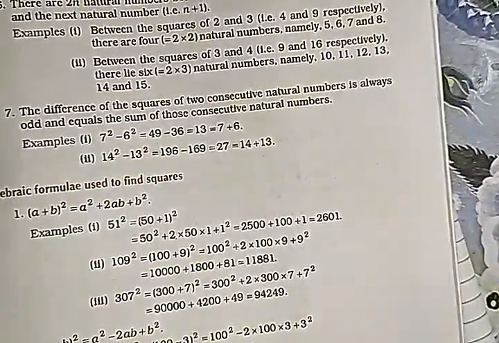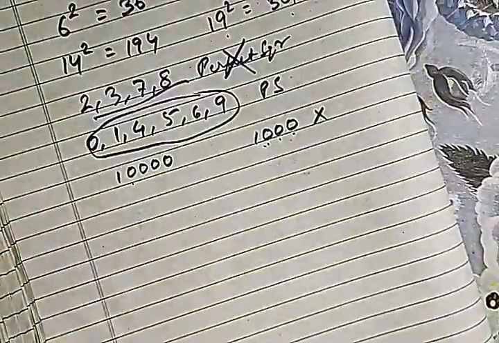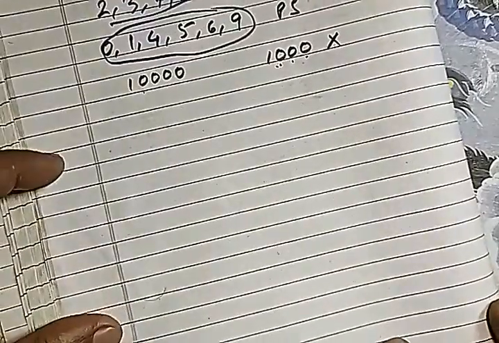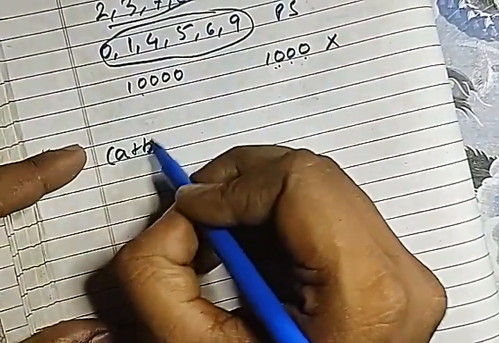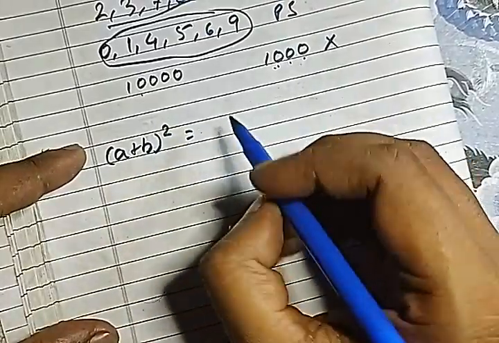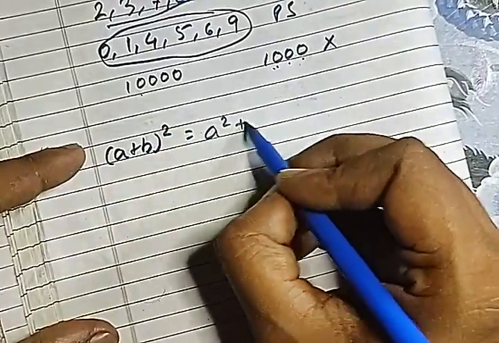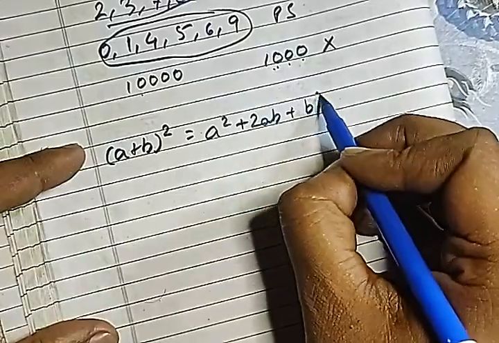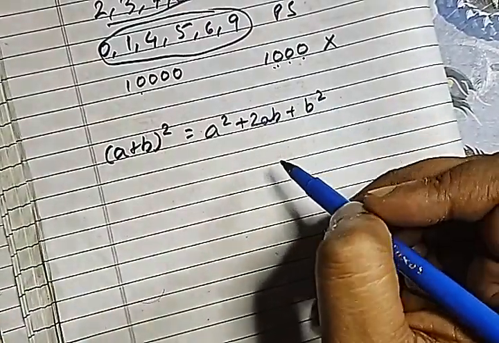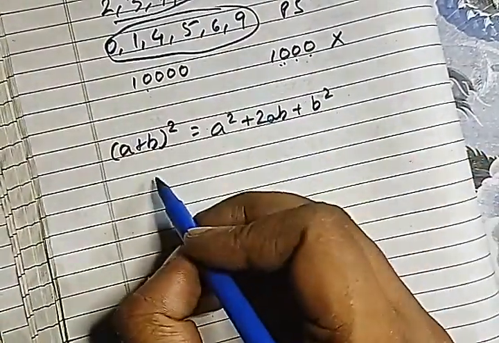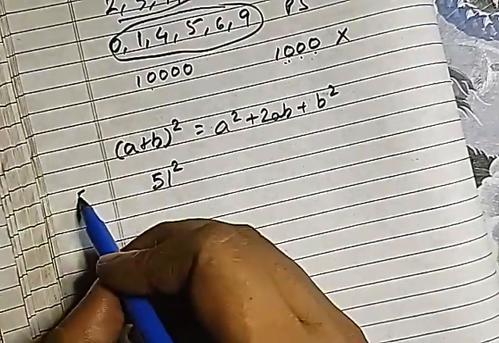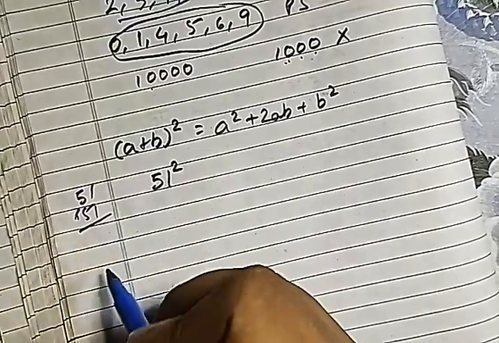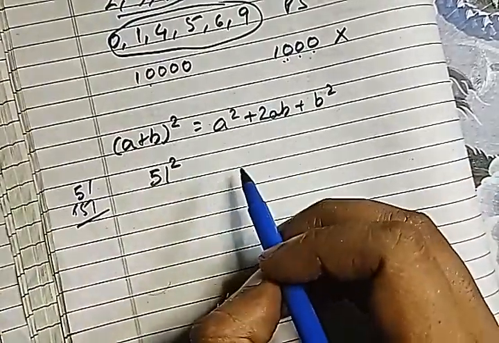Okay, now let us see some of the formulas to be used when we are finding out the square. So these formulas you have seen in the earlier classes also, like (a plus b) whole square is what? a square plus 2ab plus b square. Now how is this helpful in this chapter? Suppose I tell you to find out the square of 51. So instead of multiplying 51 into 51, what will you do? You will use this formula.